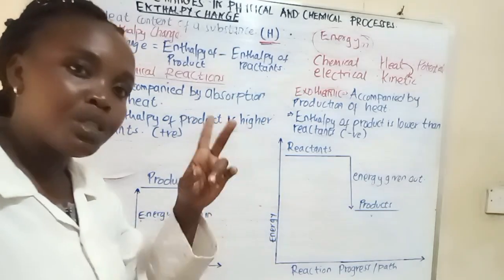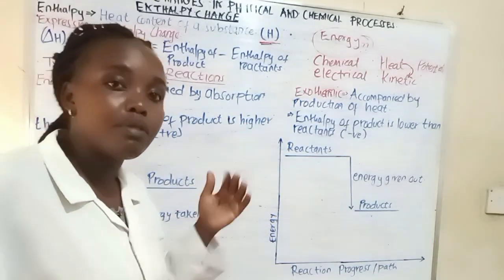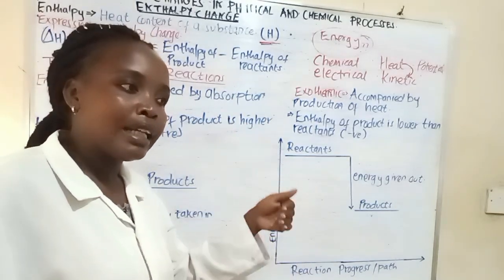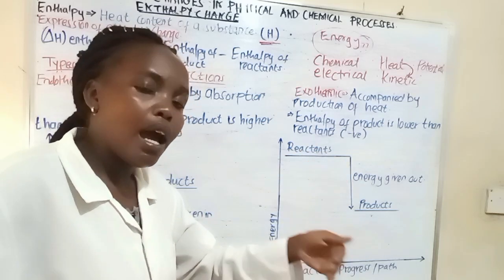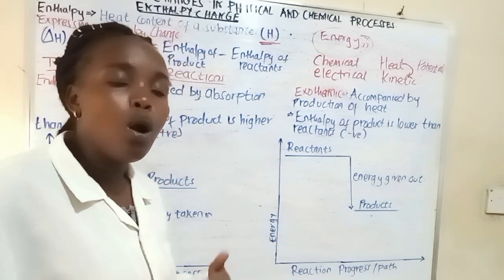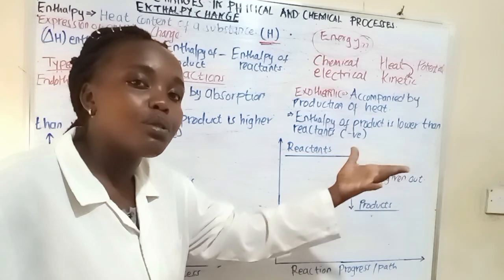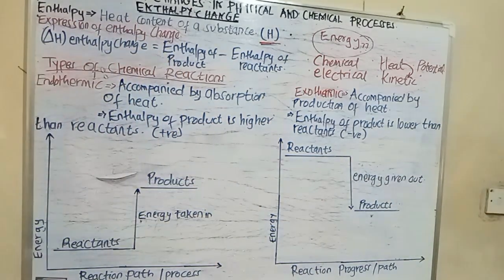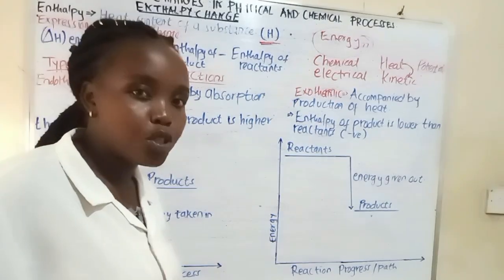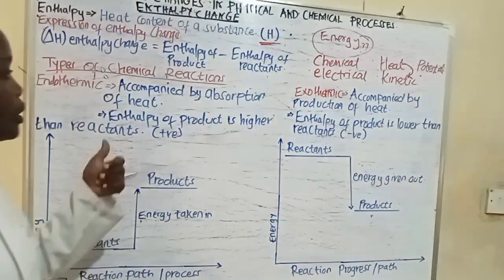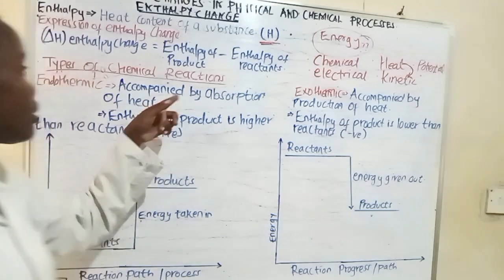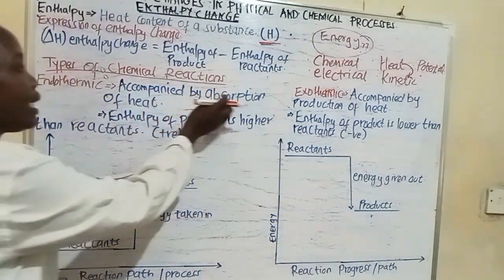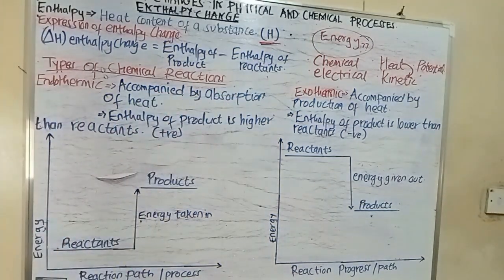Now we have said everything that we're talking about involves a reaction. So we have two types, or classifications, of reactions. We have reactions that either absorb heat energy or release heat energy to the surrounding. Now we have endothermic reactions and exothermic reactions. So what is an endothermic reaction? We say an endothermic reaction is a reaction that is accompanied by absorption of heat. What does this mean?